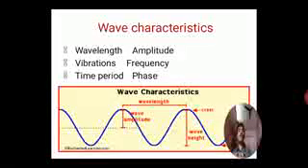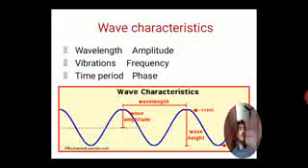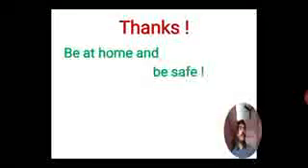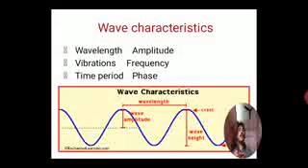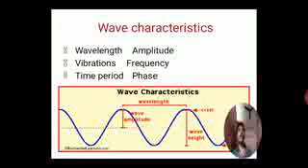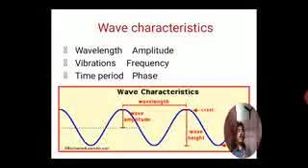So this is how the phase is defined. Two particles are said to be in phase when they have a phase angle of 180.